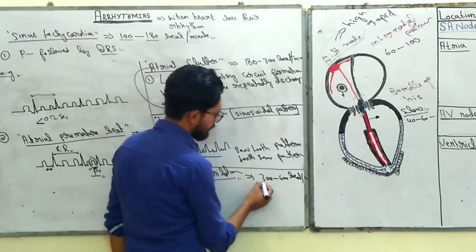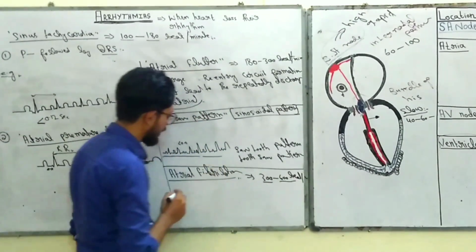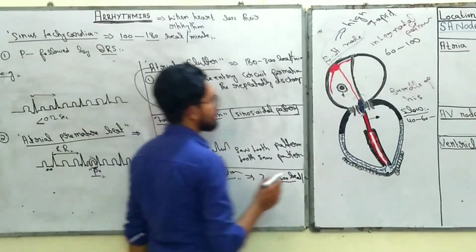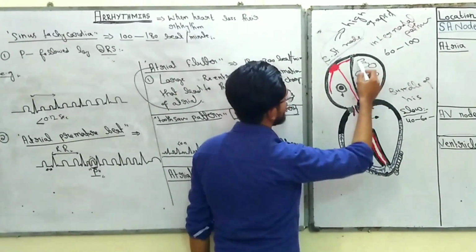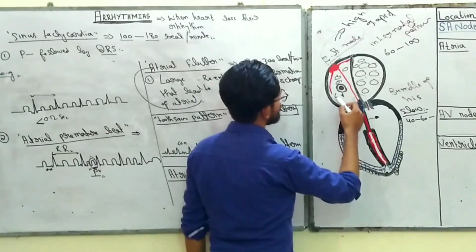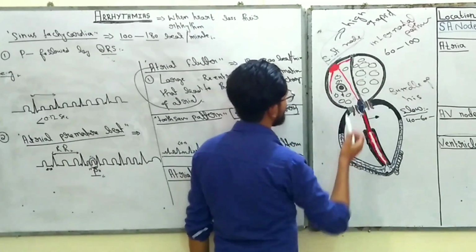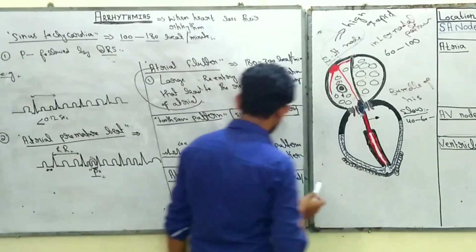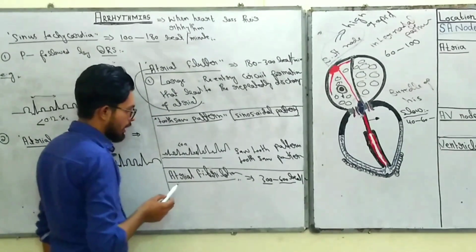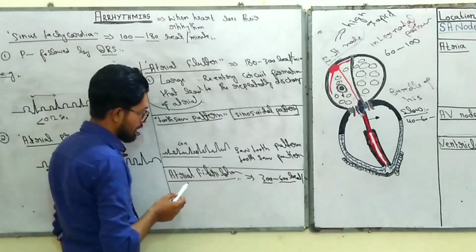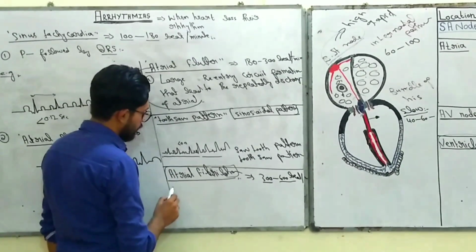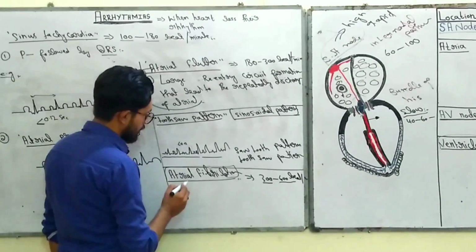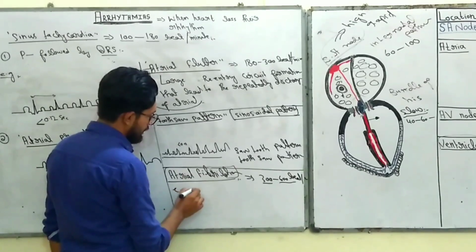In this condition, many foci, or many re-entry circuits, are formed within the atria, and they produce different waves that go down in different ways. Those waves are known as fibrillation waves, and the condition is known as atrial fibrillation. The point to remember here is that in atrial fibrillation, the ECG pattern is irregular.